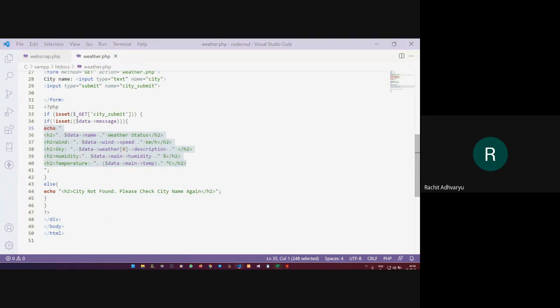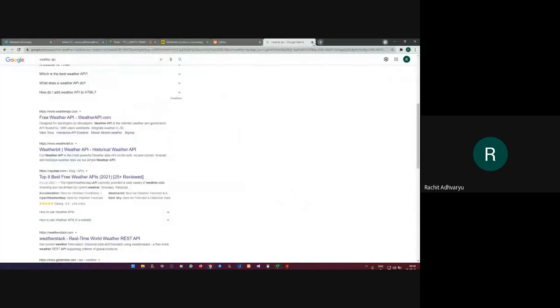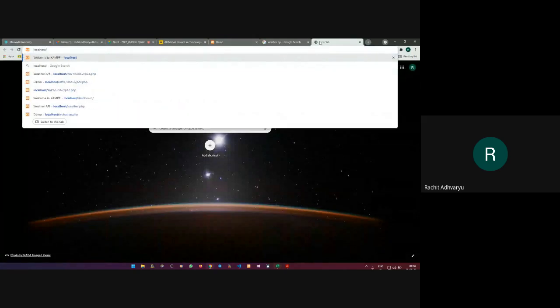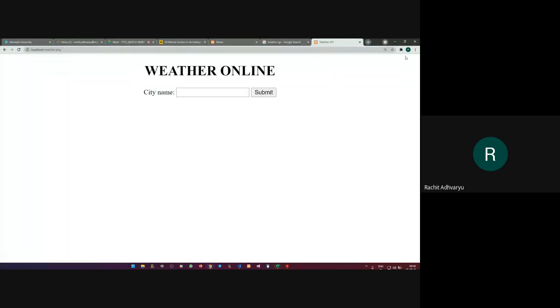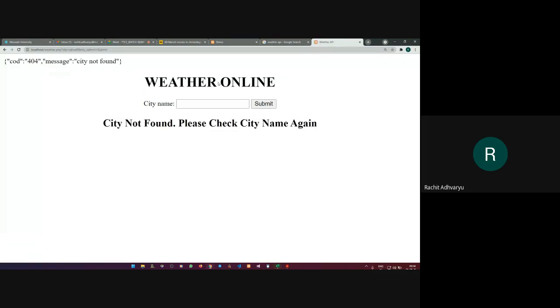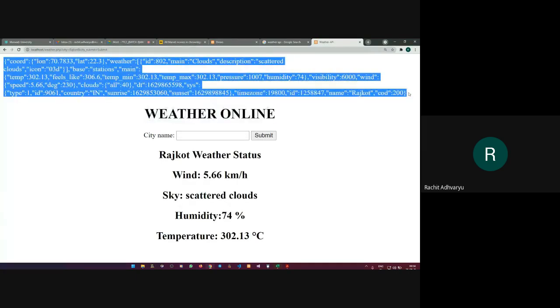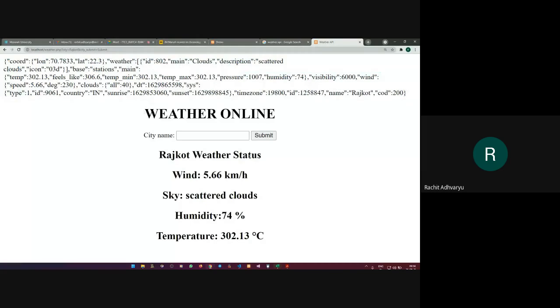So if I execute this program, it will work like this. If I enter any other random data, it will say city not found. But if I enter Rajkot, I get my complete JSON data, which I have decoded, and now I am using it for printing the wind details.